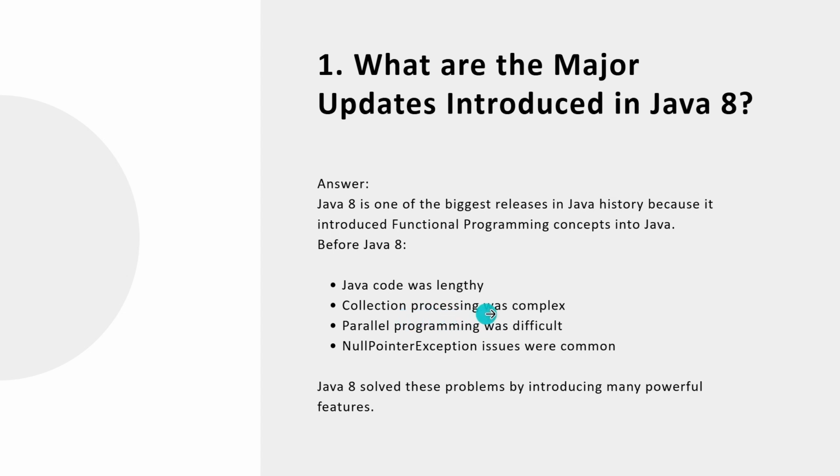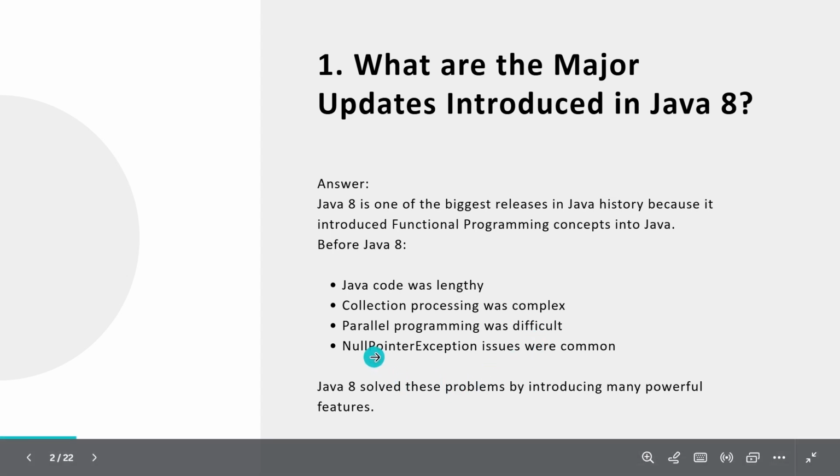Collection processing was complex. Let's say if you are doing any filtration on collections, you had to explicitly declare some variable to store the filtered data. But from Java 8 onwards, you can use filter methods and stream methods. Parallel processing was difficult before Java 8, which was solved using parallel streams as well.